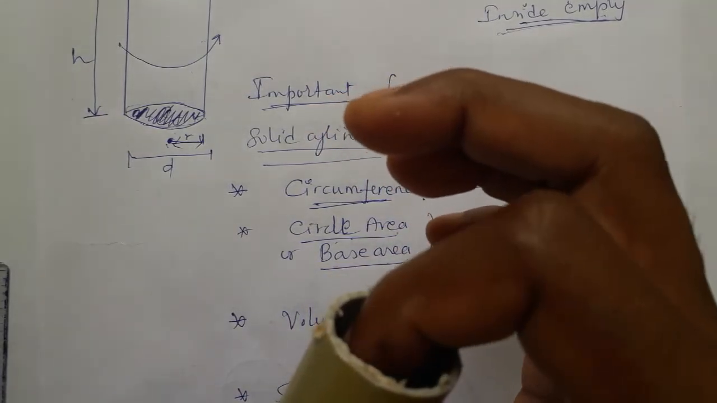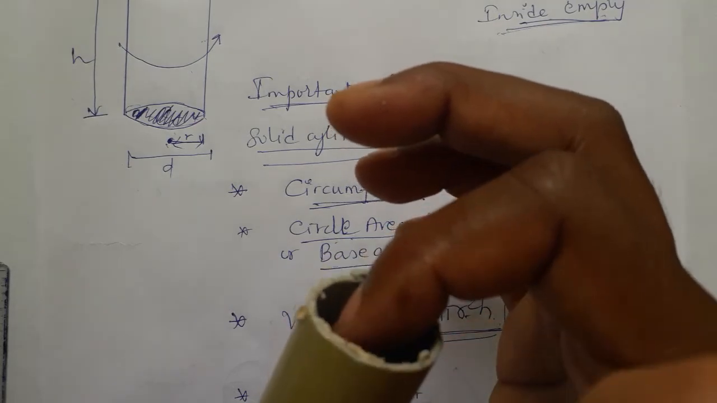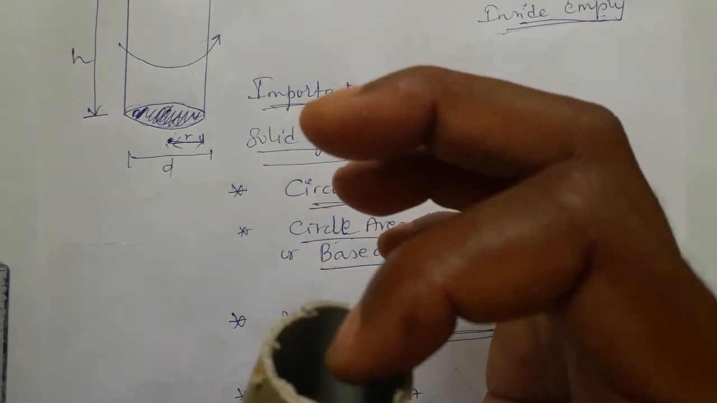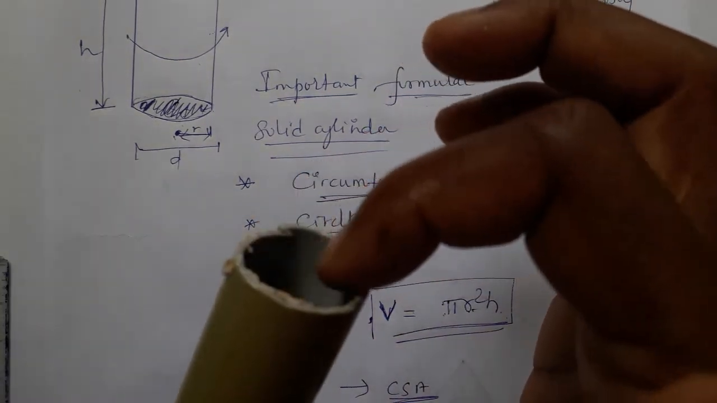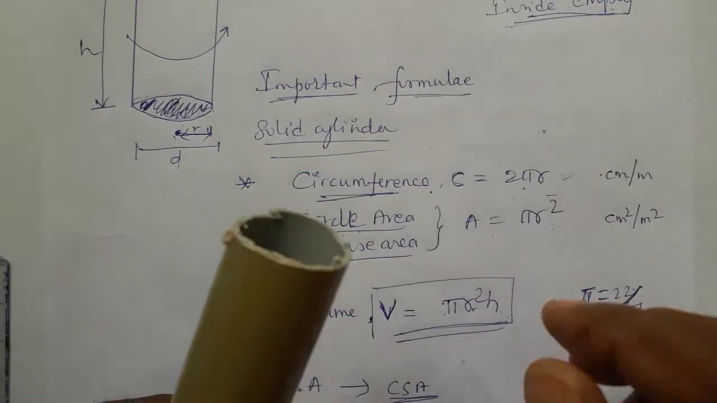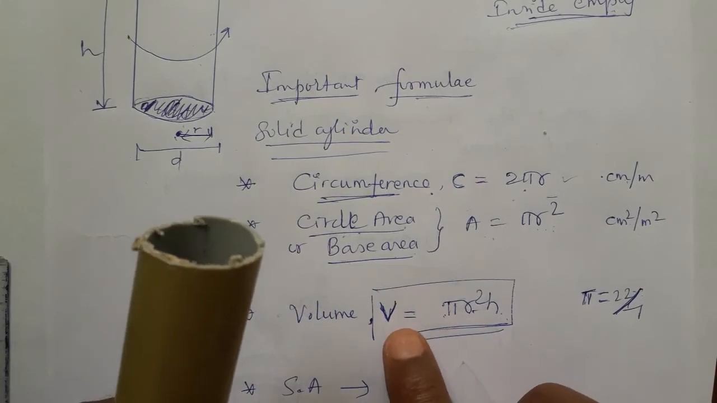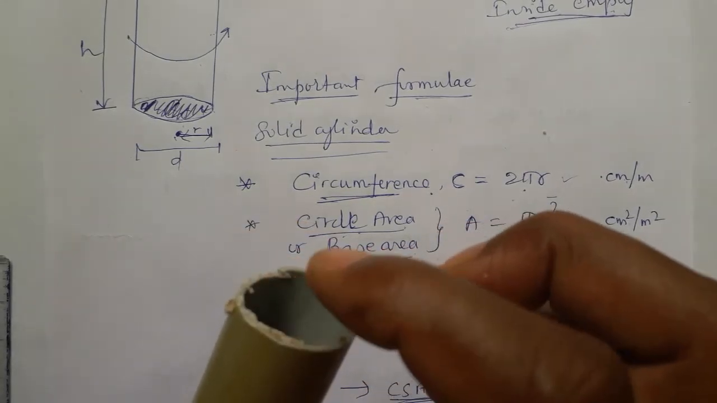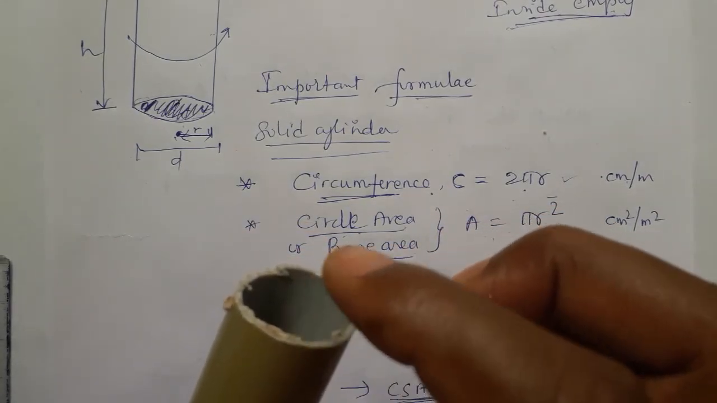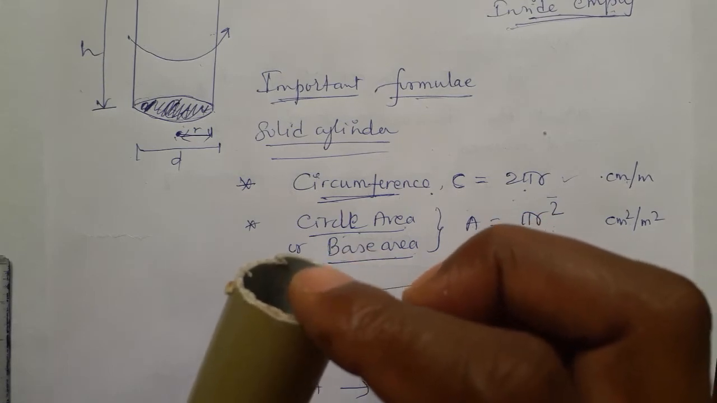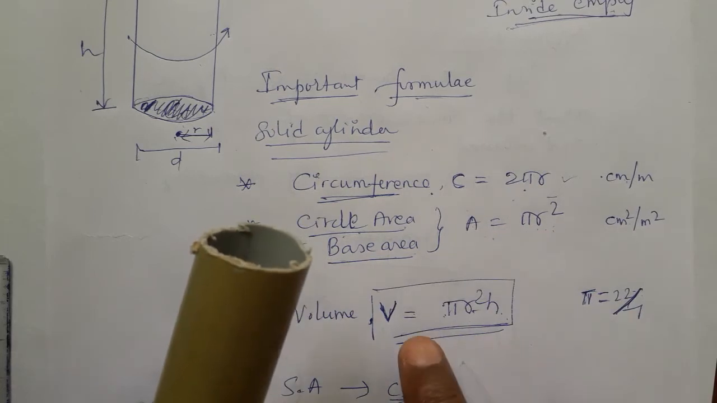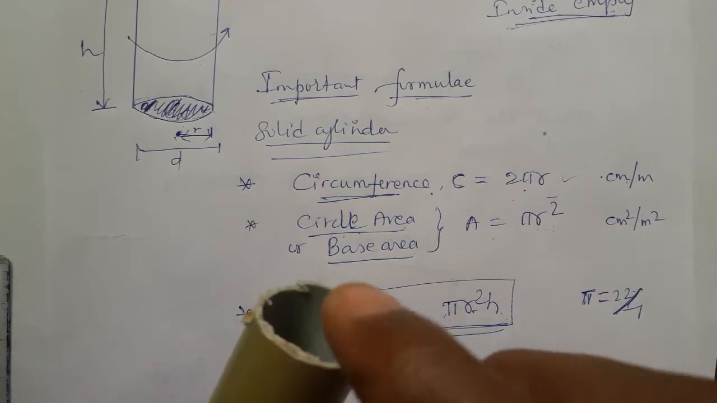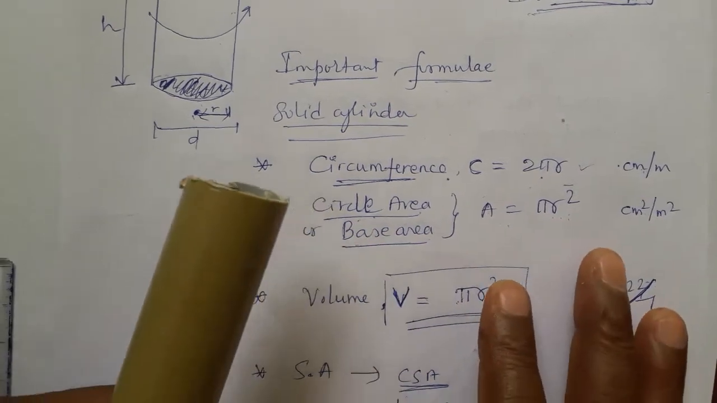If you are filling chocolate sauce inside the cylinder, what is the volume of chocolate sauce? So to find the inside content, I repeat, to find the inside content, we use the formula volume. Volume is always the inside content, the amount of material present inside the cylinder.